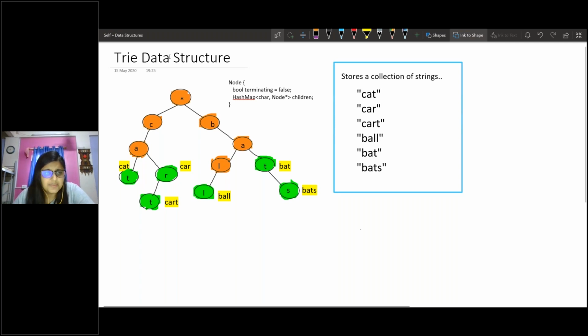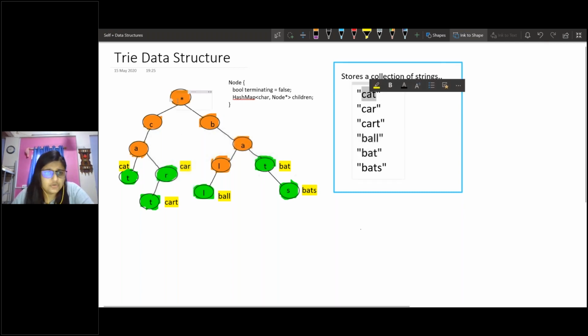Okay, so what I'm doing here is I've just constructed a small trie, and I'll be storing all these words into the trie. A trie is nothing but a node which has a value terminating, which can be set to false or true, and it can have multiple children. And a child is nothing but a character. Every node will just store one single character and nothing more than that, and it will again point to other characters as its children.